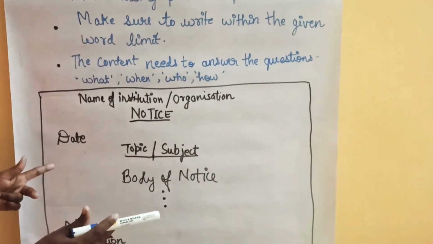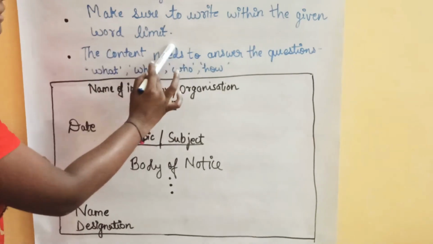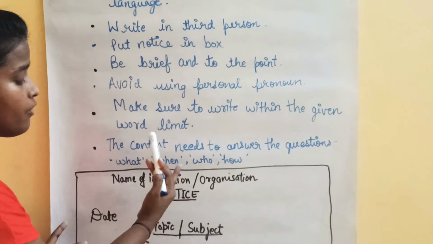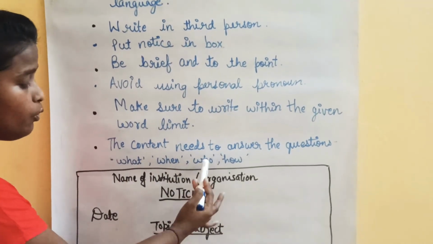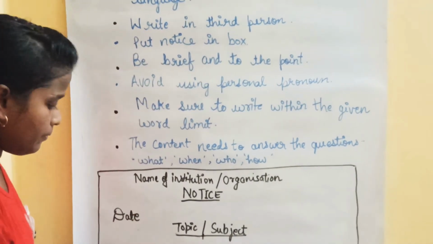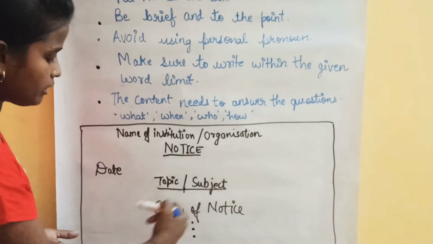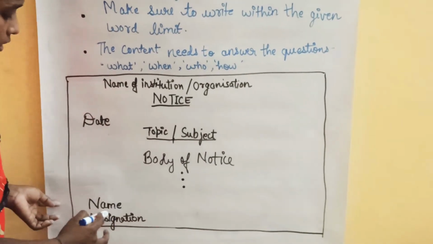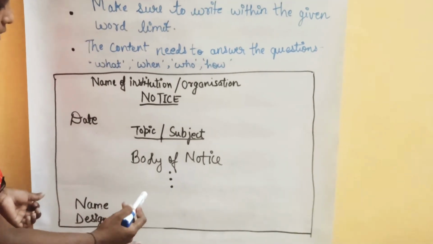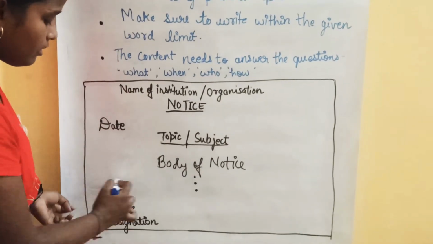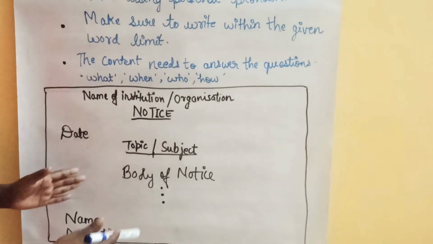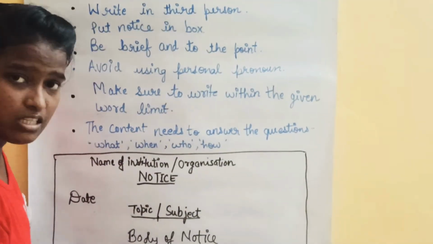Keep in mind that it should be to the point, not anything else. Don't show your expressions. Keep in mind the word limit and be to the point. Answer questions like what the notice is for, when the event or purpose is being held, who is the authority, and how the event or purpose is going to be held. After writing the body of the notice, you have to write the name, that is, who is issuing this notice. His or her name should be written here. And then the designation, that is, the post of the person issuing this notice. That designation should be here.